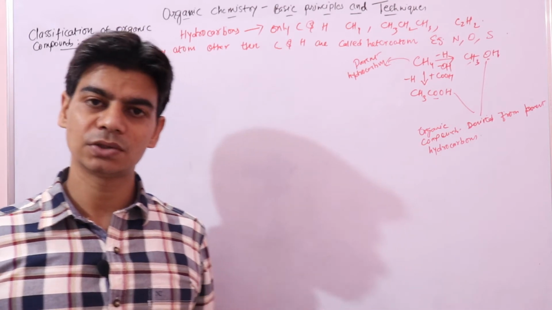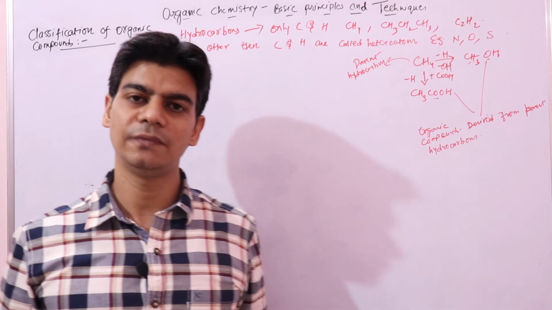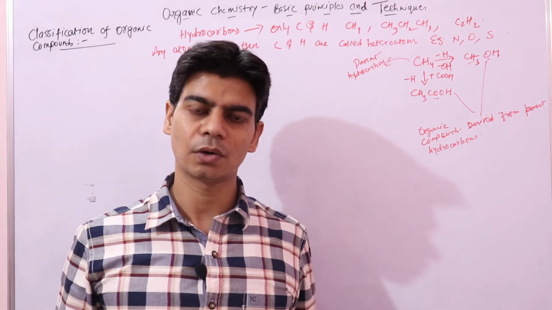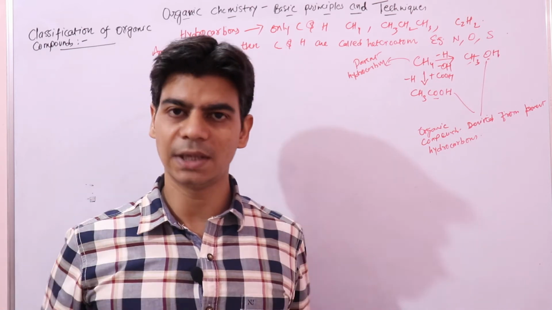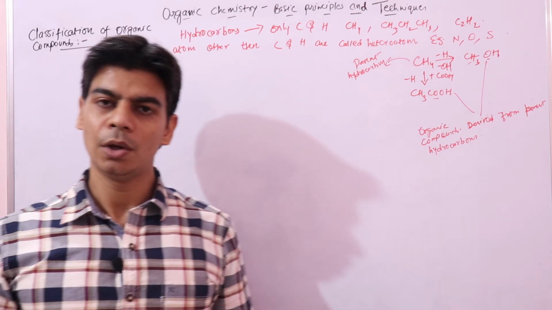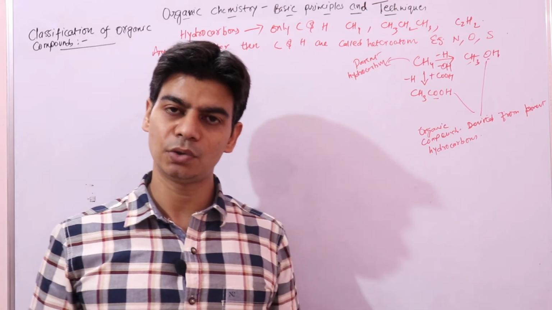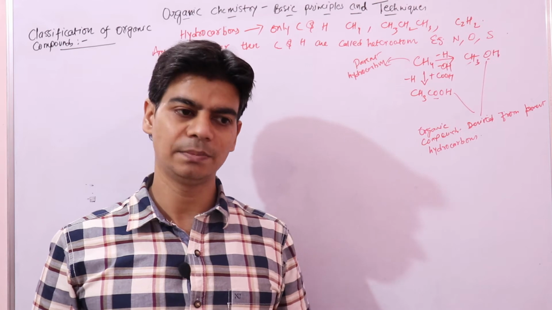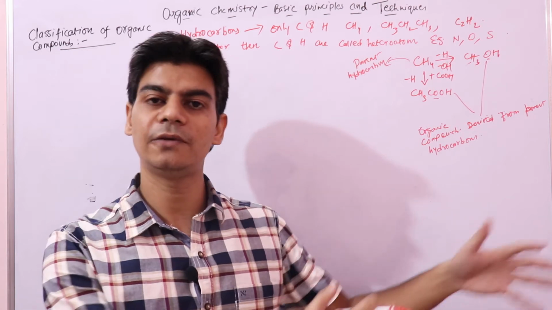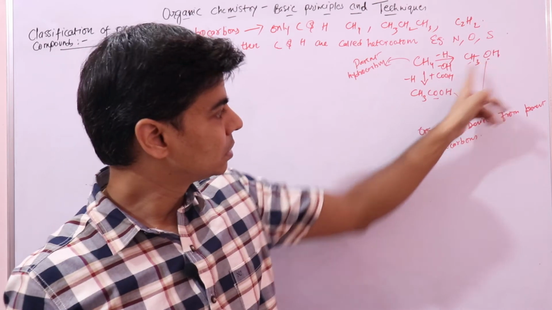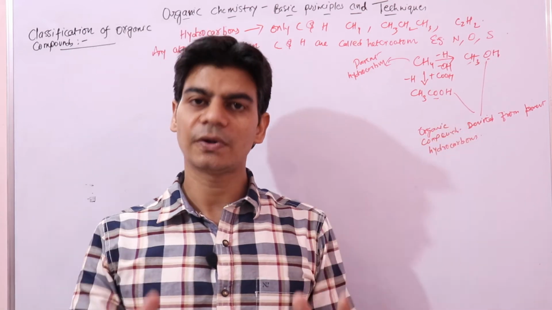There are different ways of classifying organic compounds. The first way is to classify organic compounds based on the carbon skeleton, which we'll see now. The second way is to classify organic compounds based on functional group into different families. This OH, this COOH, is a functional group.